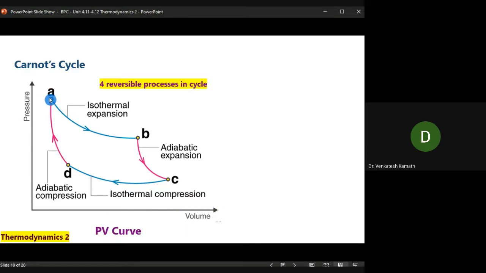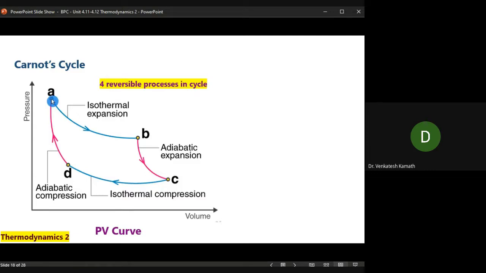Now let me consider a reversible process, a cyclic process, a reversible cyclic process having 4 steps. Step number 1, A to B. Step number 2, B to C. Step number 3, C to D. Step number 4, D to A. Did it come back to the original state? That is a cyclic process.